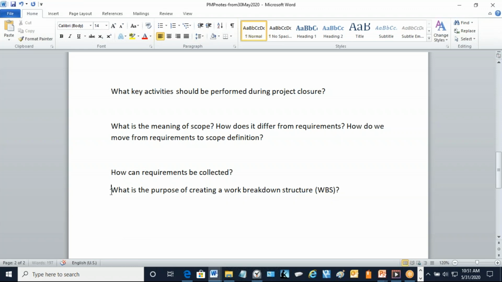But the question right now is this one: what is the purpose of creating a work breakdown structure? Why do we need it? Because the deliverables are known, and what do we need to do further?